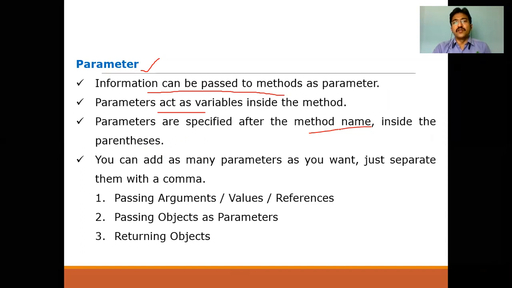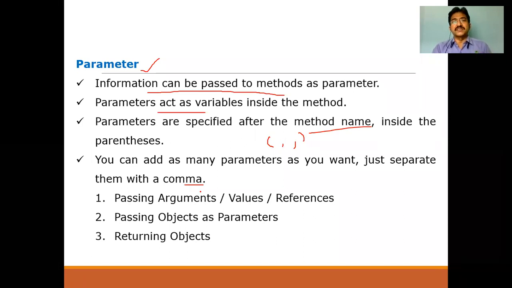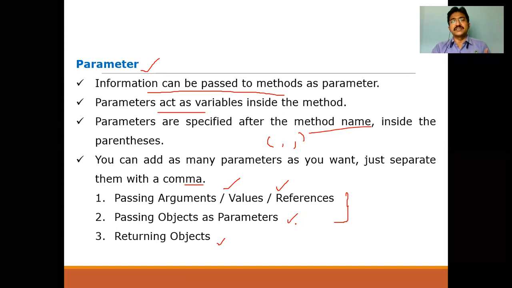Within the parenthesis we mention each parameter, and we separate each parameter with a comma. So we can pass the information to the method by passing arguments, by value, or by reference, or we can pass objects as parameters, and we can take the object itself as a return type. That also we can consider. So we can do it in two ways. One is call by value and call by reference. Second is call by objects. The parameters can be called by objects.